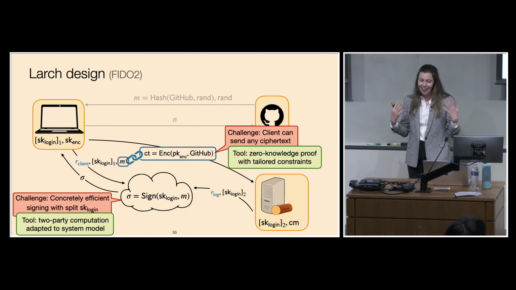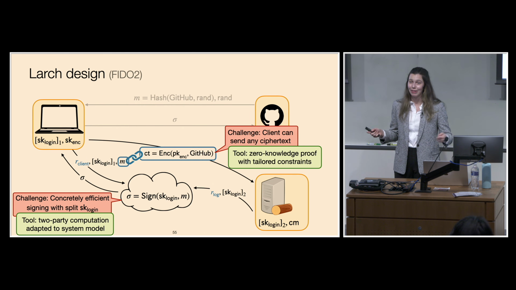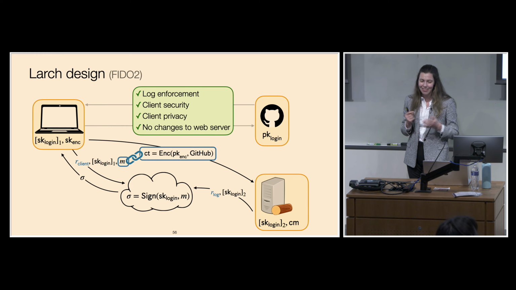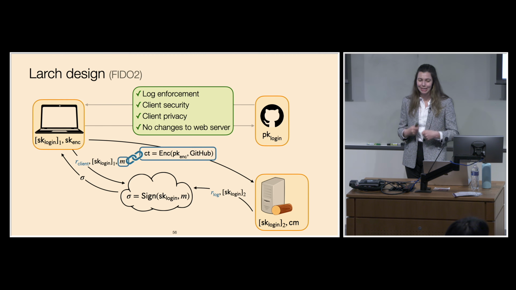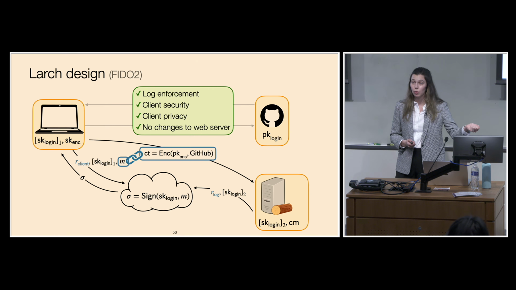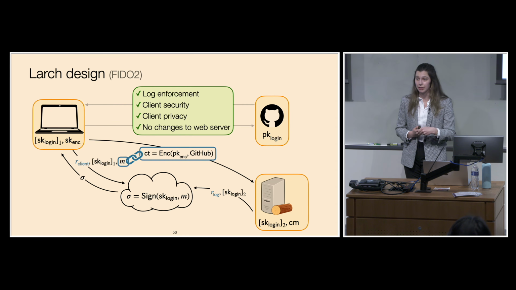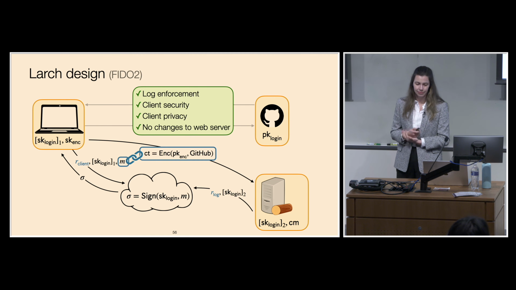OK, so zooming out, I've now talked about how we can do the signing in a way that's concretely efficient when the signing key is split between two parties. I promised that we would achieve these 4 properties earlier, and I want to talk about how the protocol that I presented actually achieves them. The first property that we wanted was log enforcement. And here we get this because the log server is only going to participate in signing once it receives a ciphertext along with a valid zero-knowledge proof. So once it's convinced that it's received a valid encrypted log record.